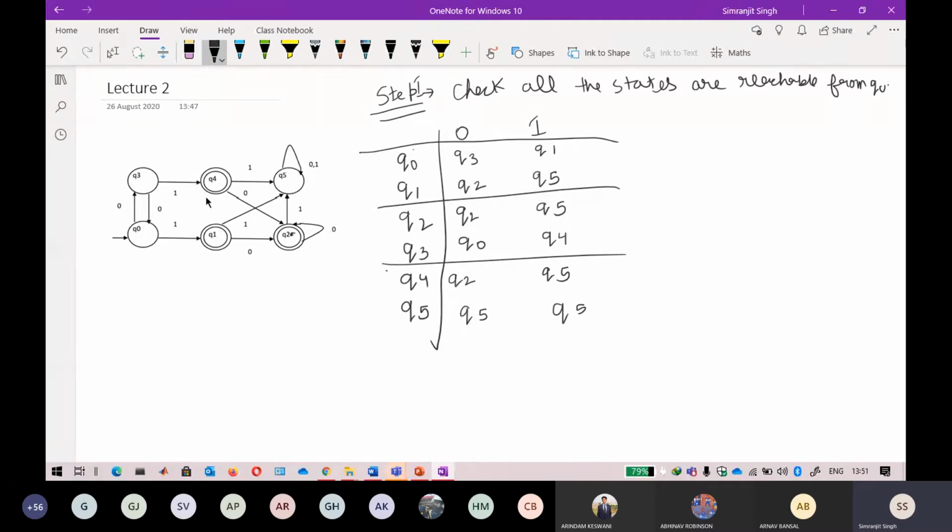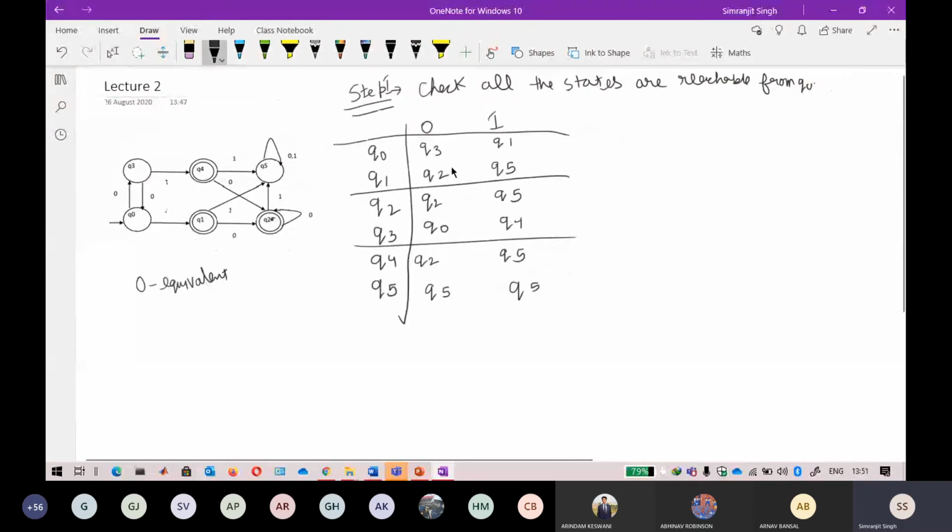Okay, so now there are something called 0 equivalent, 1 equivalent, 2 equivalent, 4 equivalent. So I will start with the first set, that is called your 0 equivalent set. Just remember the definition of the equivalence that I've told you. We will apply the same definition here. For the 0 equivalent state, keep in mind the final states here are Q4, another one is Q1, another one is Q2. So there are 3 final states.